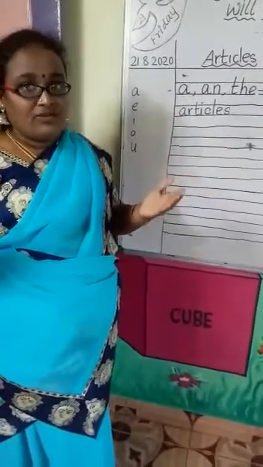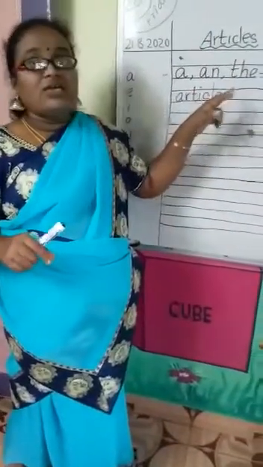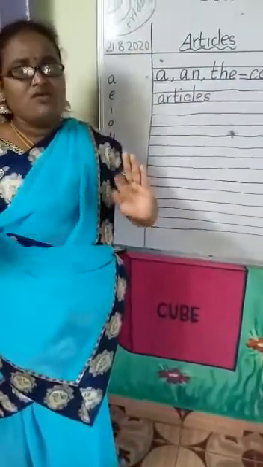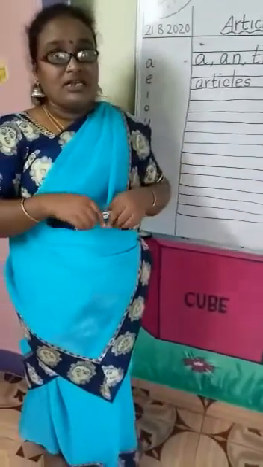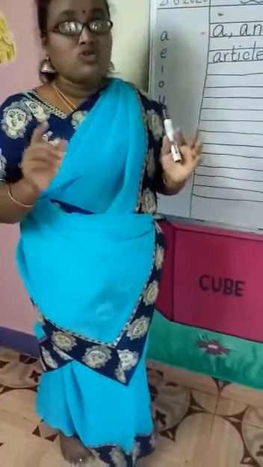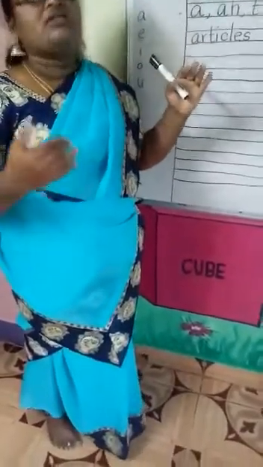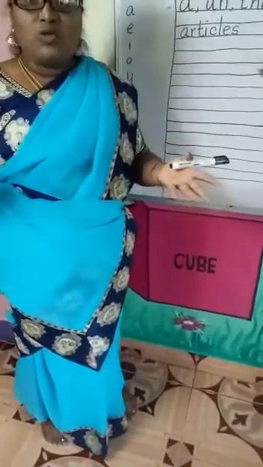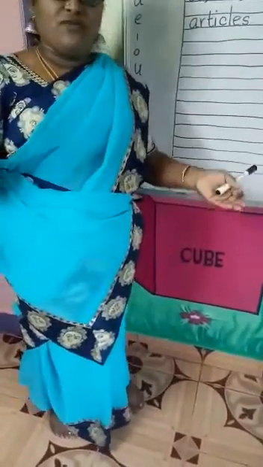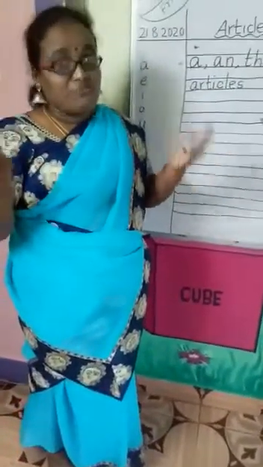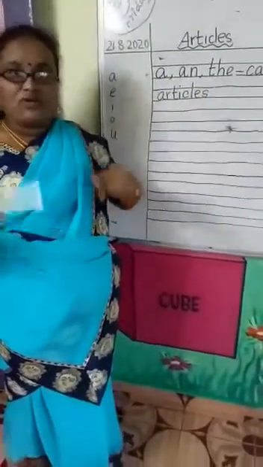See dear, if it is a specific word, for example, garden, Chennai, like this. Tiger also is a specific animal. So, there we have to use the tiger, the garden, the Bombay, the rose. The rose, it is a flower, but it has a name, rose. So, the rose is beautiful. So, if the word is a specific word, which article do we have to use? The article. So, shall we go for one recap?